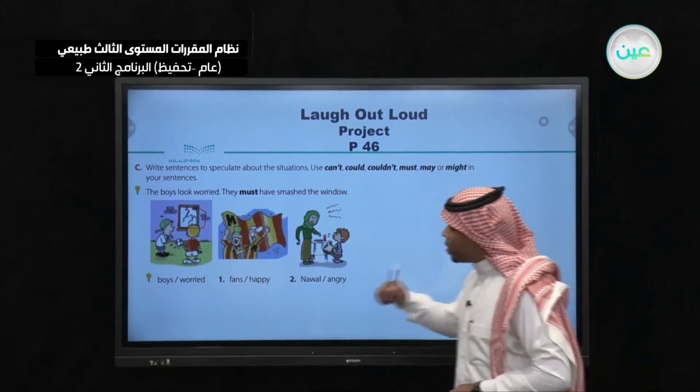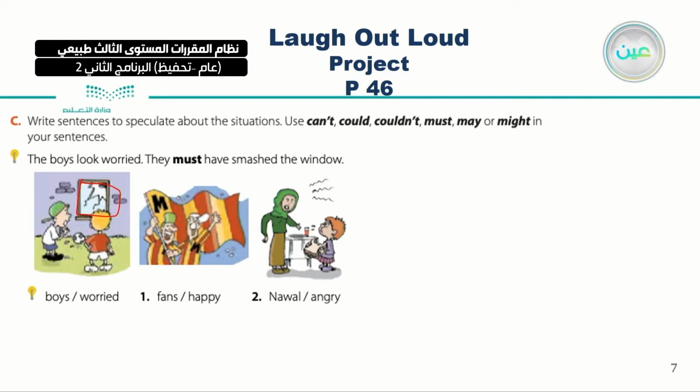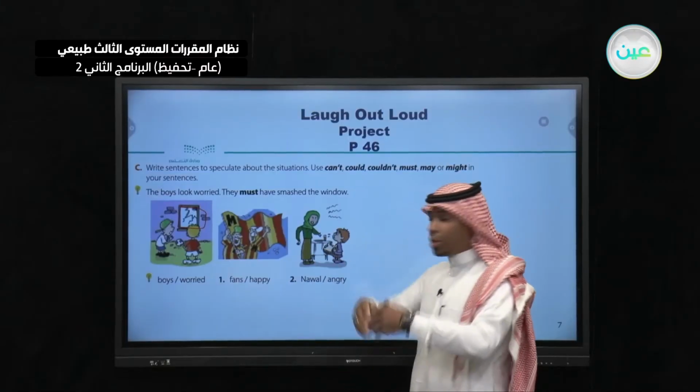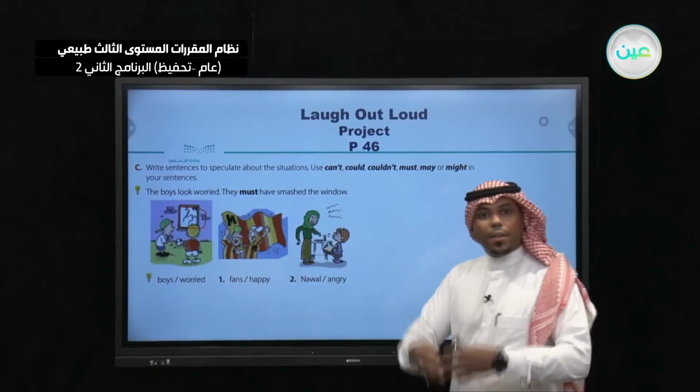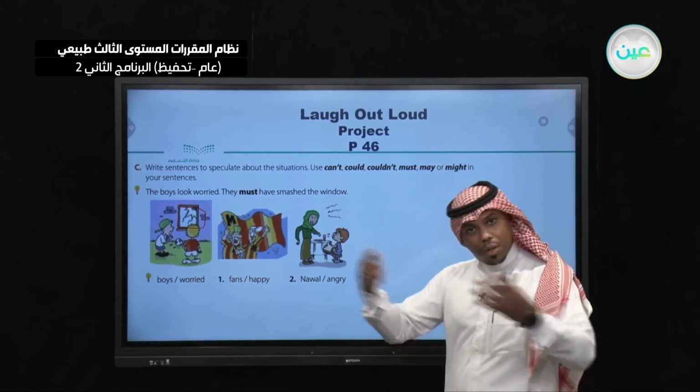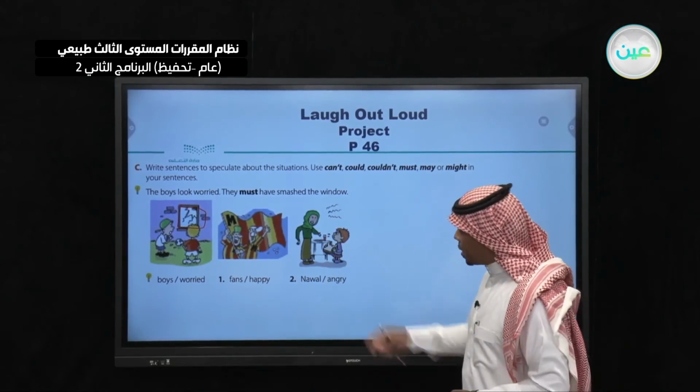Now what about number 1? Fans happy. Why do you think they are happy? Maybe they are holding a flag and trying to cheer because their team is winning. Very good. This is number 1.